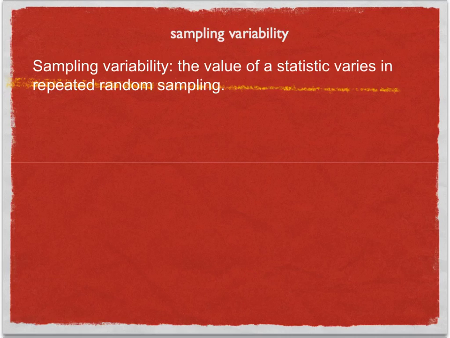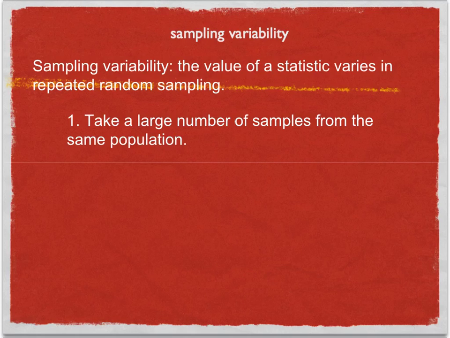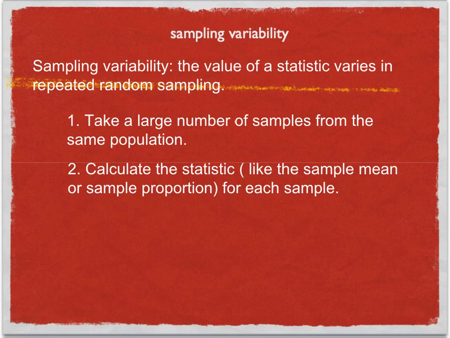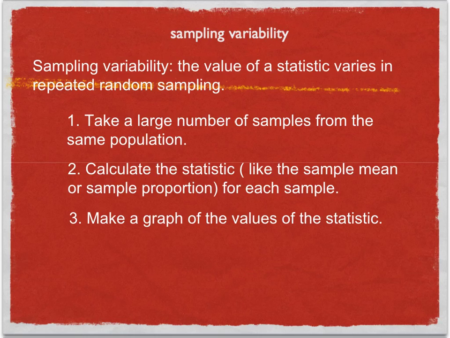To make sense of sampling variability, we ask, what would happen if we took many samples? Here's how to answer that question. First, we take a large number of samples from the same population. Second, we calculate the statistic, like the sample mean or the sample proportion, for each sample. Third, we make a graph of the values of the statistic. And last, we examine the distribution displayed in the graph for shape, center, and spread, as well as outliers or other deviations.